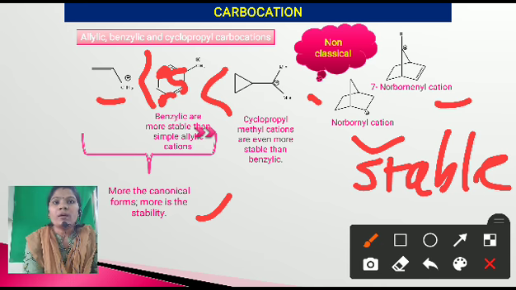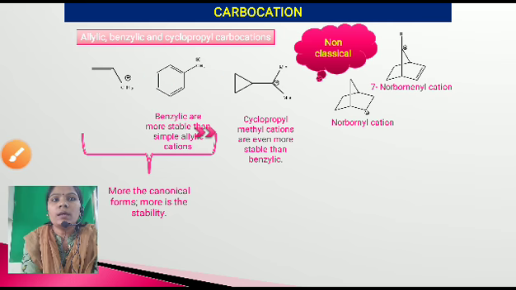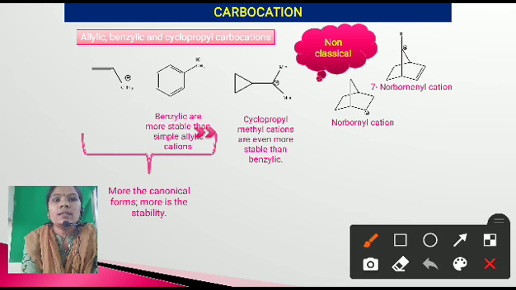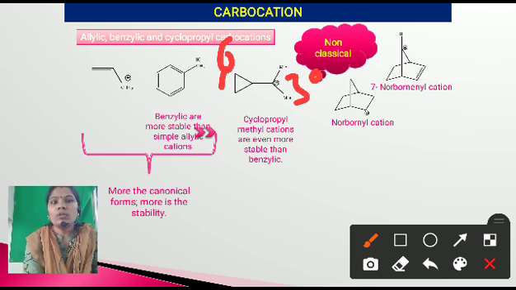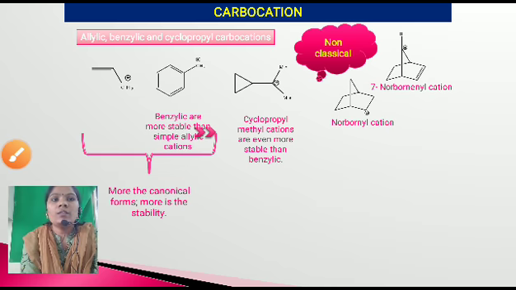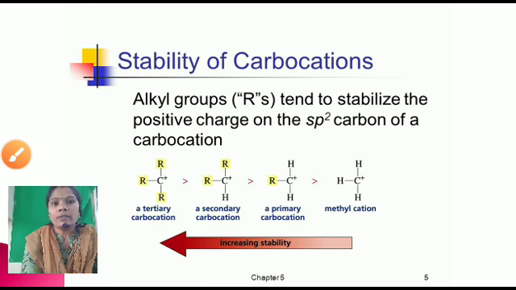Okay, why does this happen? Because in this case this is a tertiary carbocation, and this benzylic carbocation is a primary carbocation. You know very well what primary carbocation and secondary carbocation are, you learned them in 12th class also. Here the tertiary carbocation is more stable than the primary. That's why the cyclopropenyl methyl cation is more stable than the benzylic carbocation. Let's learn the stability of the carbocation.